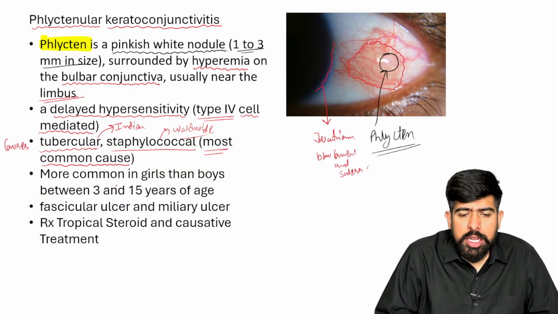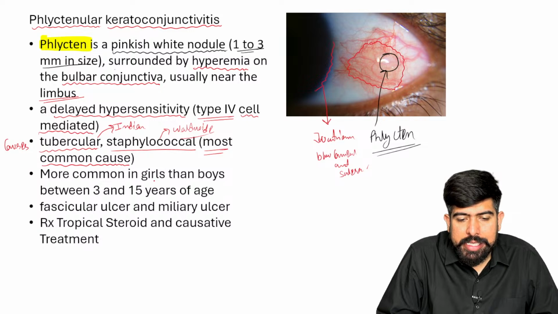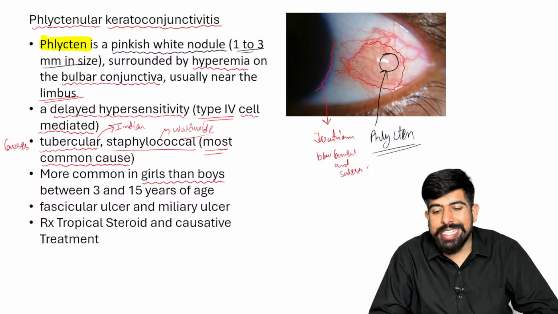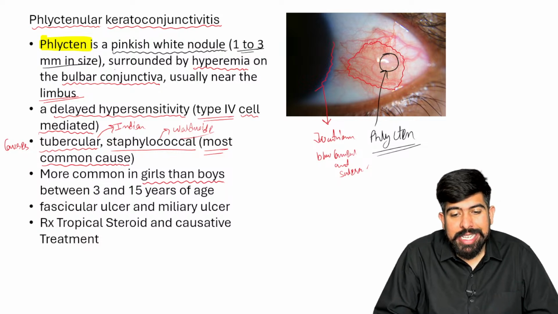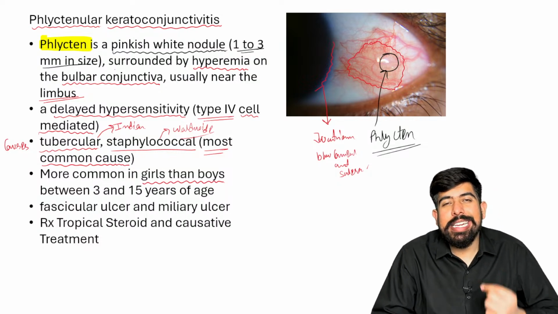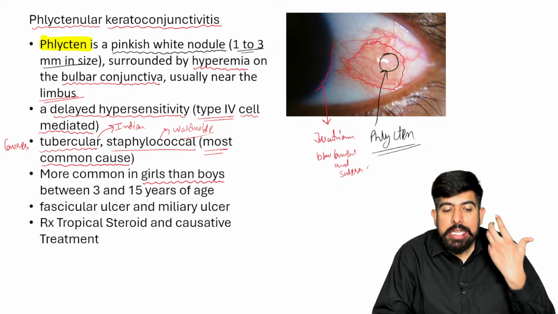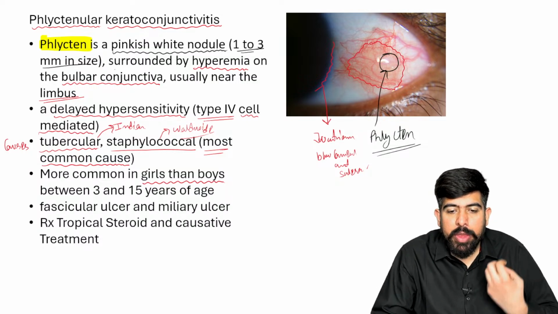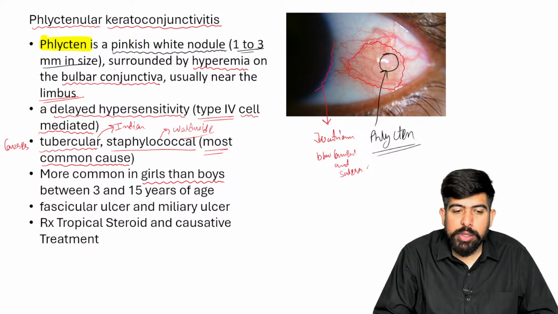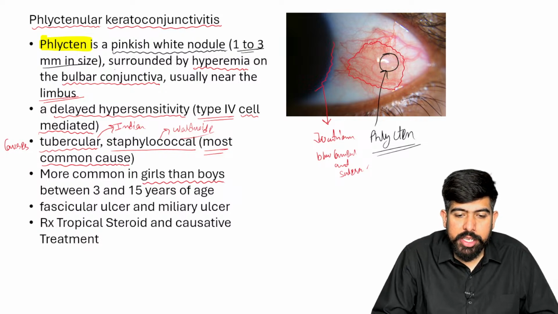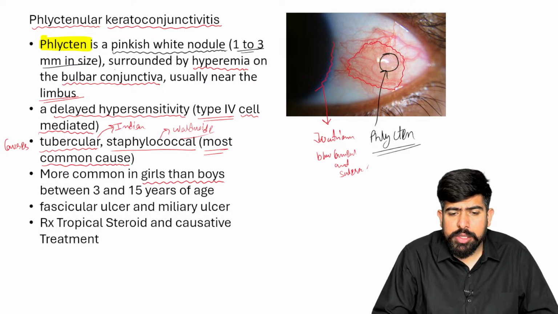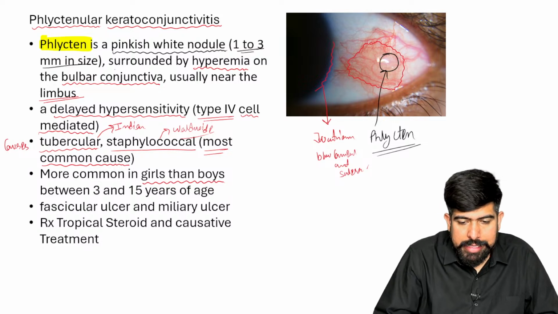Now, this is more commonly seen in girls than boys, just the opposite of VKC. In VKC, what do we find? Yes, in VKC, it is seen in young boys. But here, it will be seen in girls.